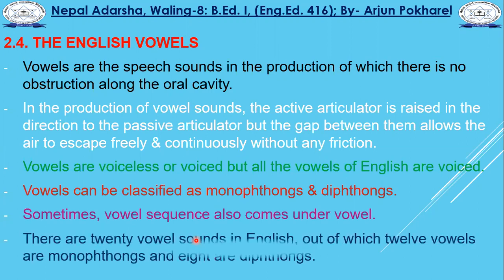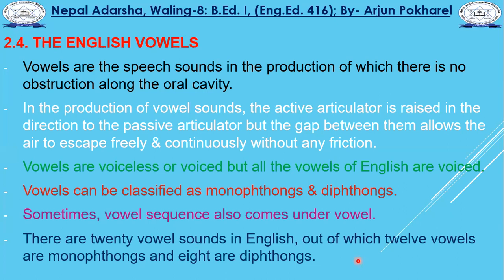According to the English sound system, you all know that there are 20 different vowel sounds. Out of them, 12 vowels are monophthongs and 8 are diphthongs, as I told you before.